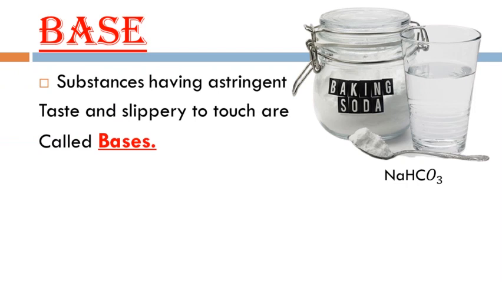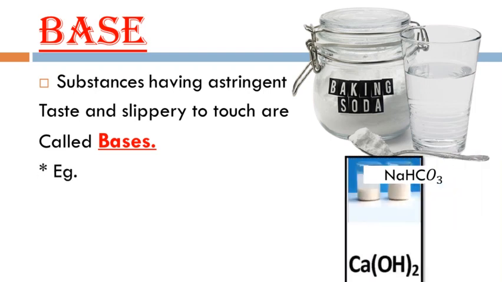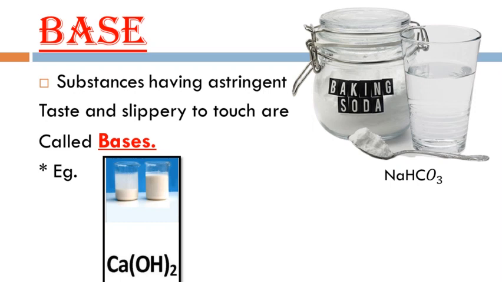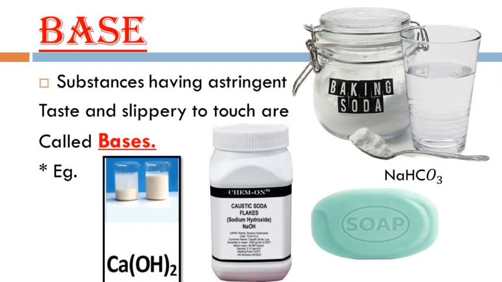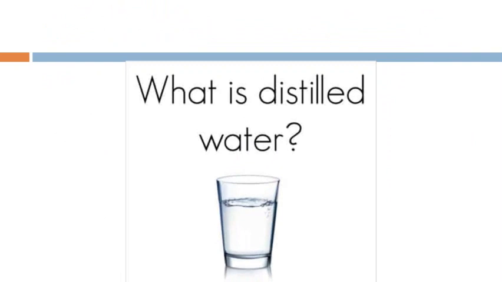Substances having astringent or bitter taste and slippery to touch, for example lime water, that is calcium hydroxide, baking soda, that is NaHCO3, caustic soda, that is NaOH, and soap, are called bases. That means the substances which have a bitter taste are called bases, and these are very slippery to touch. Bases are completely different from acids, and chemically they have properties opposite to those of acids, and they are also inflammatory to our skin in their concentrated form.